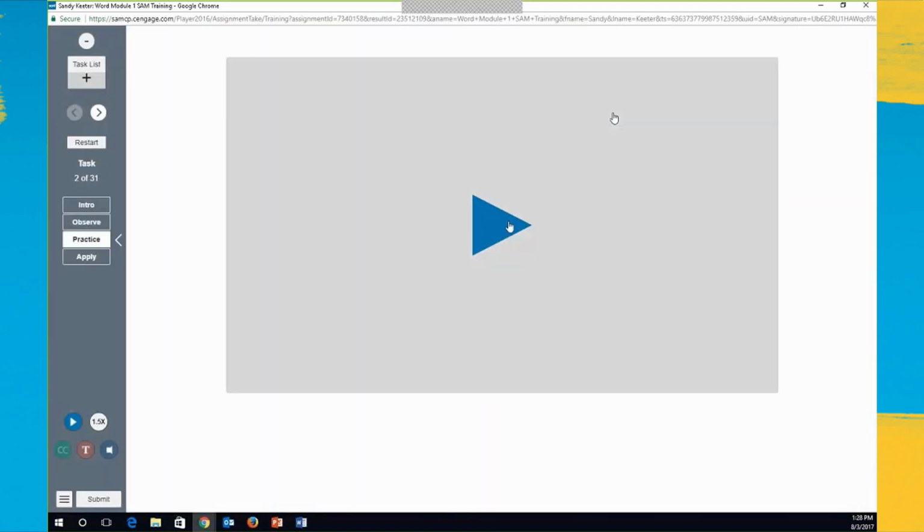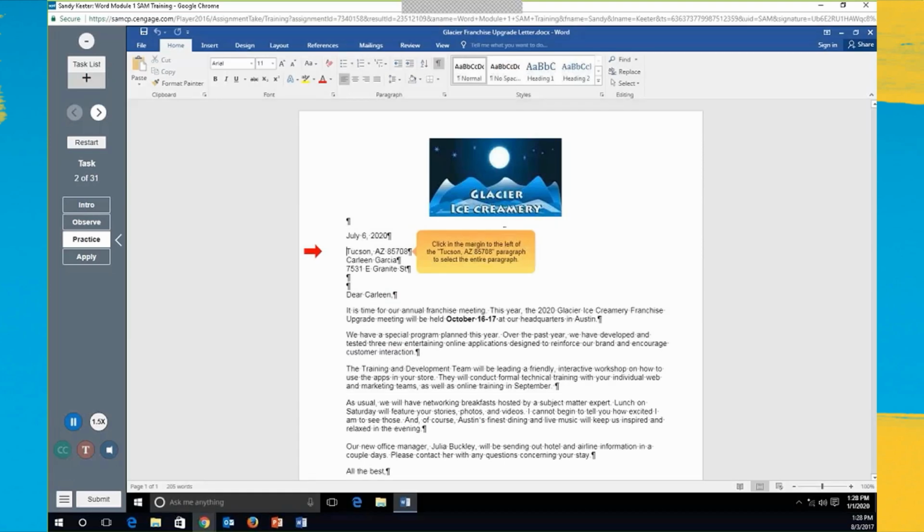The practice, on the other hand, is her talking, and I'm going to lower my volume this time. So she's telling me what to do, but I have to do the click. So it tells me to go ahead and click to the left of Arizona, so I've done that. And now it tells me to move the pointer, so I have to do this. She's not doing it for me. And so that's the practice.